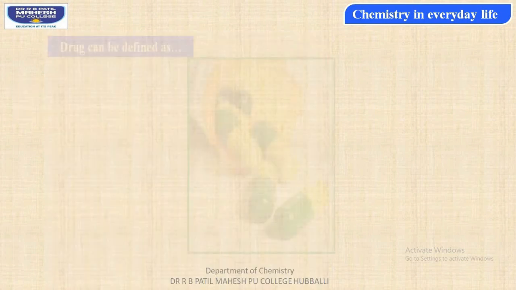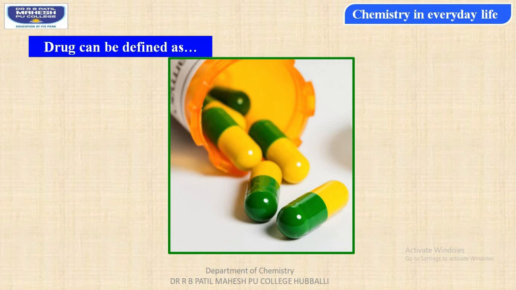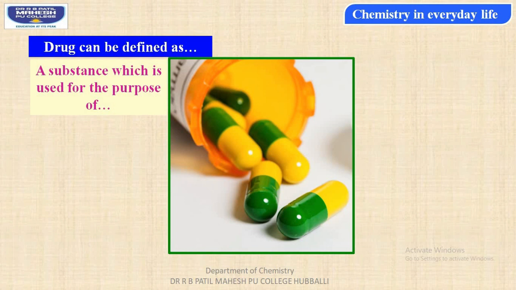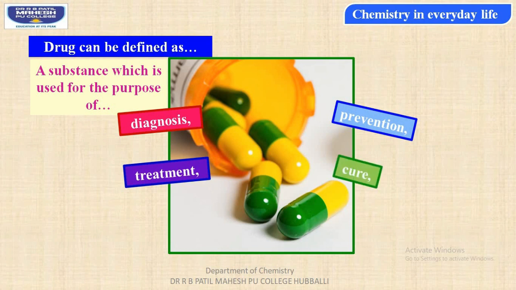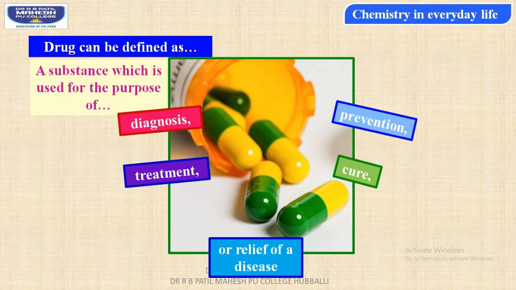Thus, a drug can be defined as a substance which is used for the purpose of diagnosis, prevention, treatment, cure or relief of a disease. So, any chemical substance which is used for the purpose of diagnosis, prevention, treatment and the cure of disease can be called a drug.